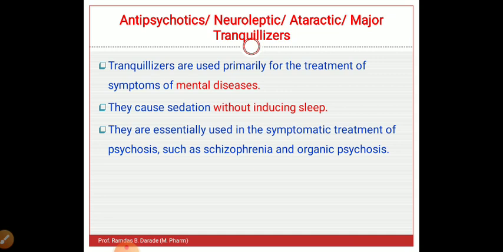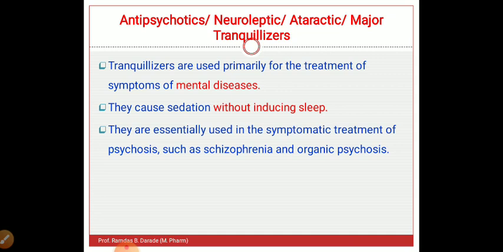Tranquilizers or antipsychotics are used primarily for the treatment of symptoms of mental illness. So what is psychosis? In psychosis, particularly the brain and mind of a person is affected, and there is a loss of contact with reality. In that case, these tranquilizers or antipsychotic drugs are useful. They cause sedation without inducing sleep. Why is there sedation? Because these drugs particularly act on the central nervous system, therefore they cause sedation without inducing sleep.